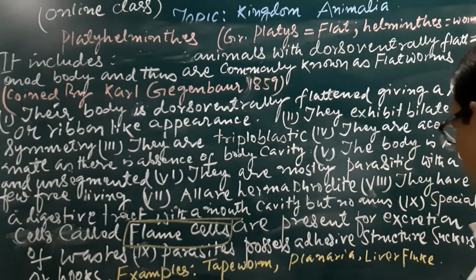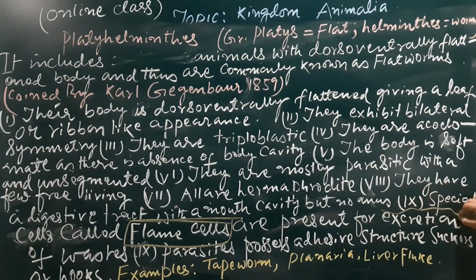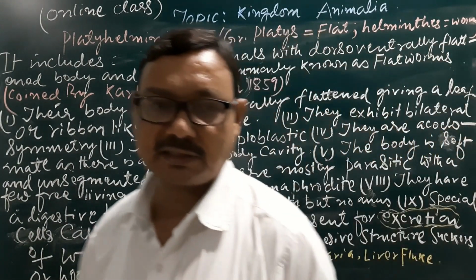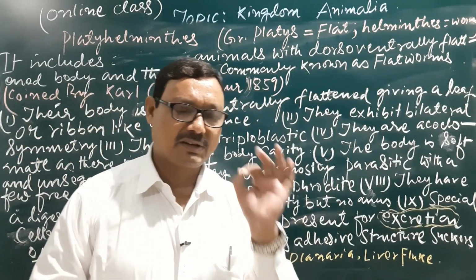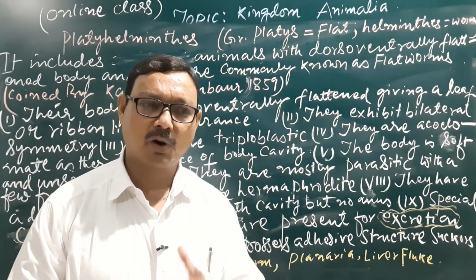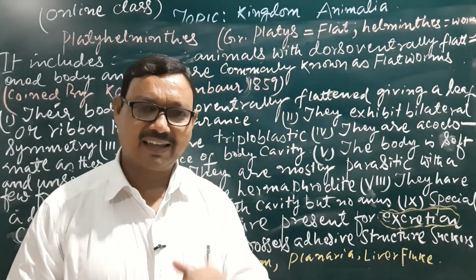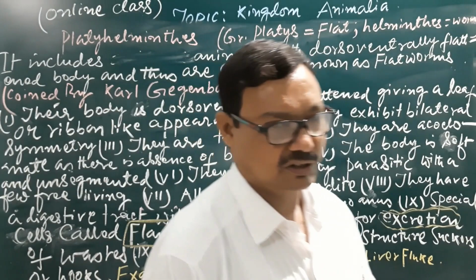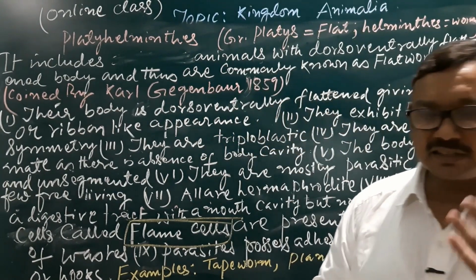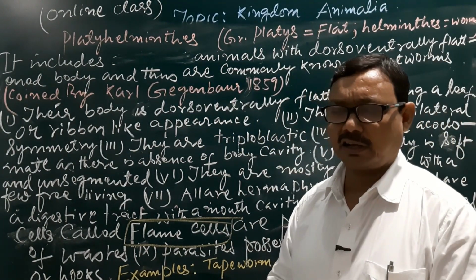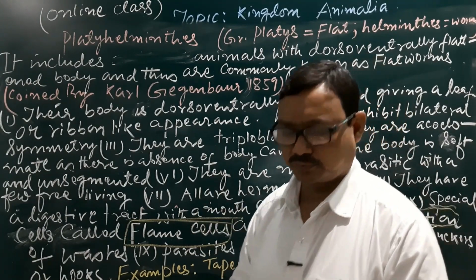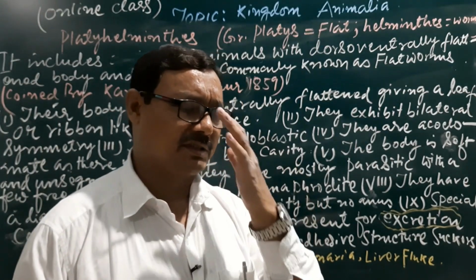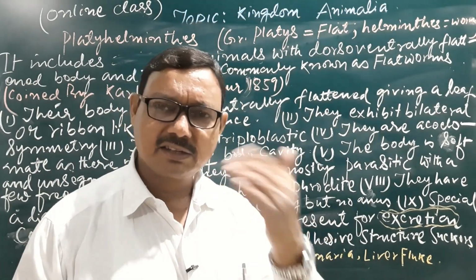What is excretion? First know about excretion. When there is an expulsion of metabolic waste from the body, that is excretion. For the process of excretion in other organisms there are some special organs and systems also.